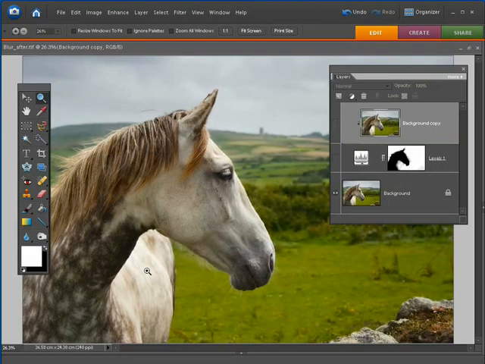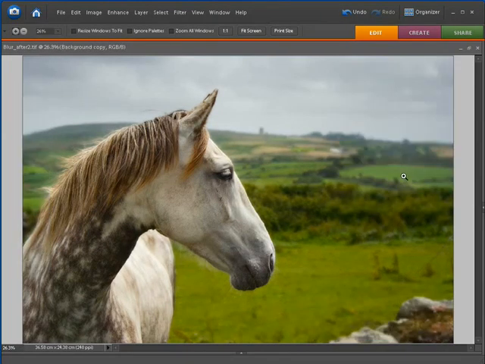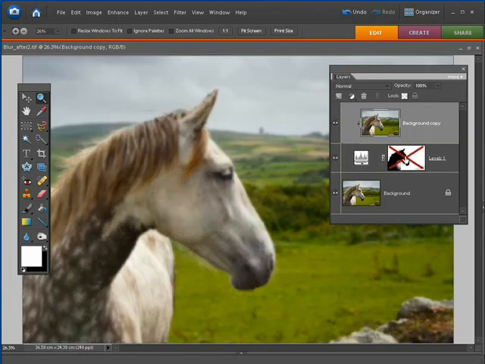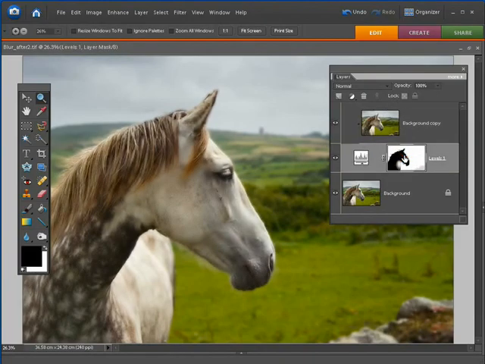But using layer masks, you can make as much of a change as you like, and the cool thing as well is it's non-destructive. So this layer mask is going to be saved with the file. If you save it as a layered file, as a TIFF or a Photoshop document, you can then open it up later and you can fine-tune it by using brushes and changing the filters on the background copy layer, for example, and you can turn off the mask to see the before version, turn it on again to see the after, or if you Shift-click on the mask, you can even disable it to see the blurred version in its entirety. Okay, so lots of different options there, all thanks to the creative and controlling powers of layer masks.